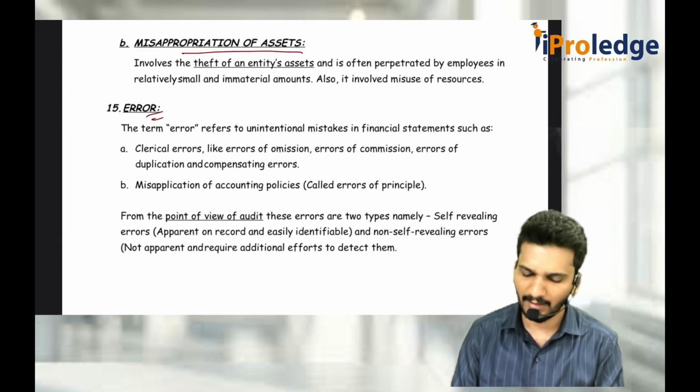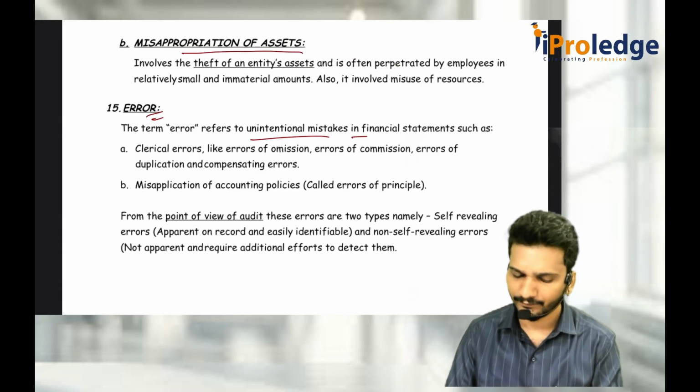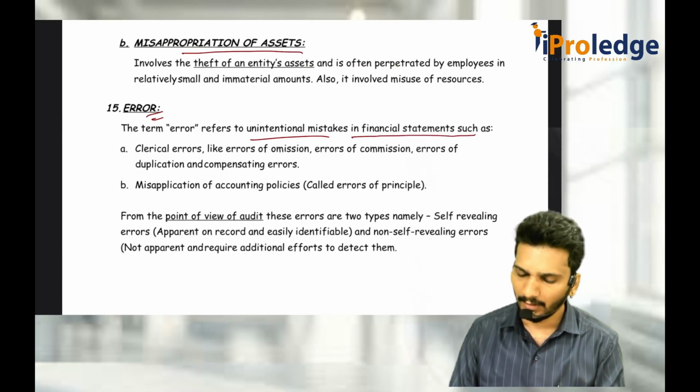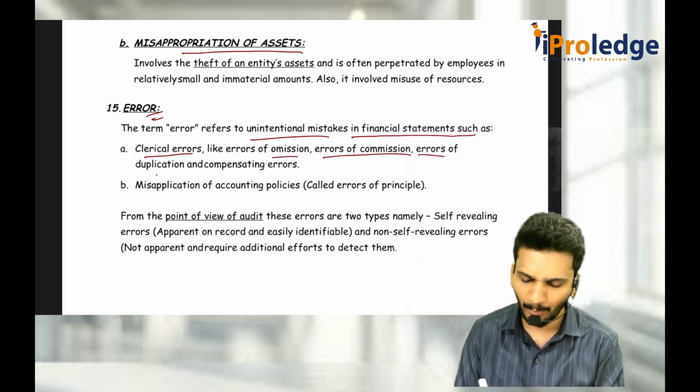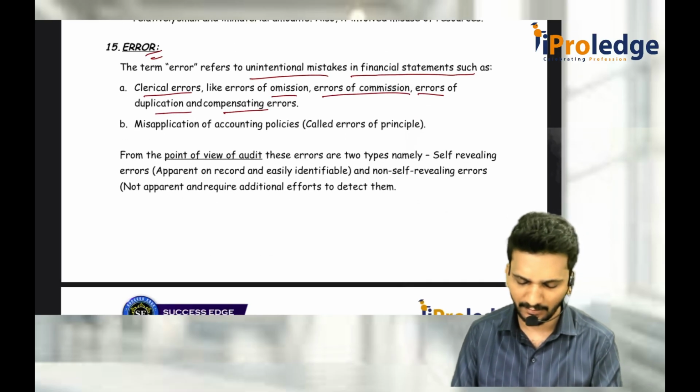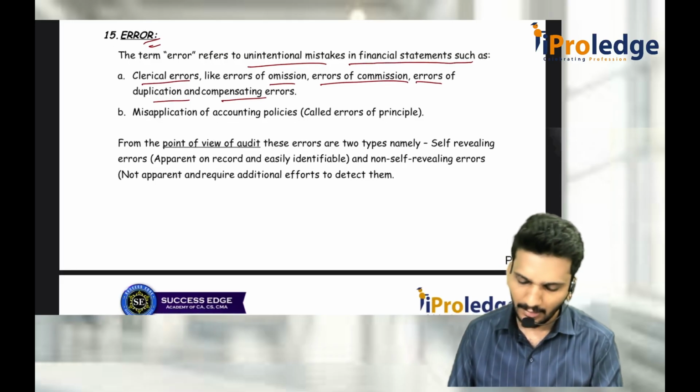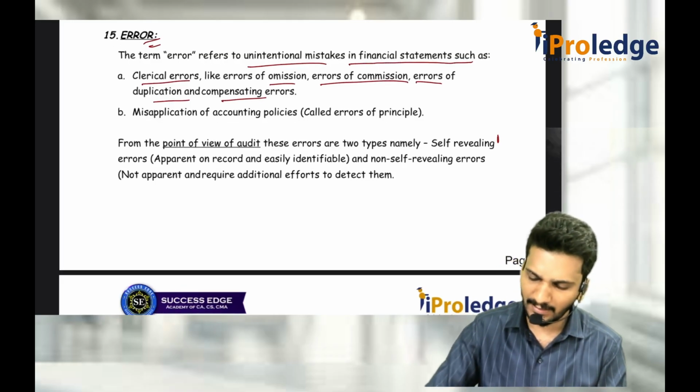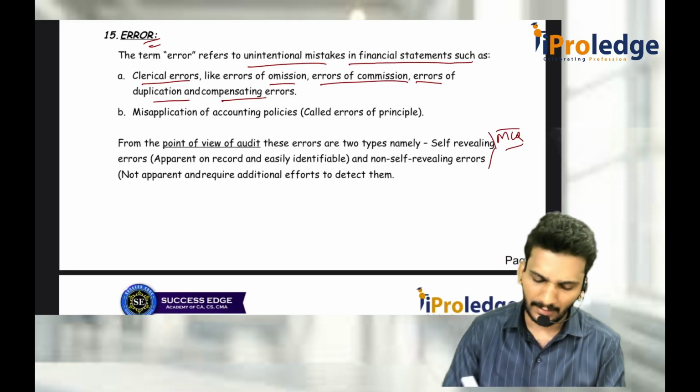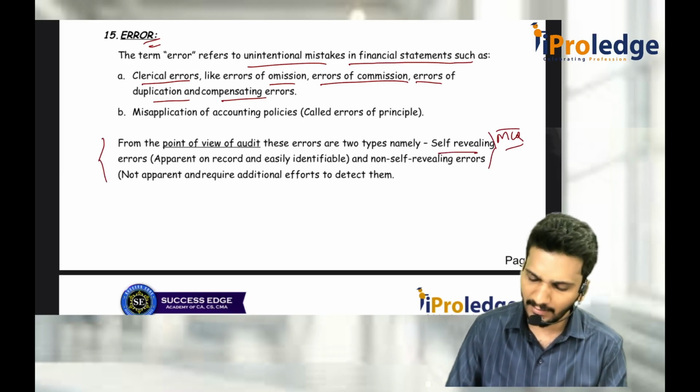Error means an unintentional act, a mistake in the financial statements, such as clerical error, omission, commission, error of duplication, compensating errors, etc. There are two types of errors. Again, this can be asked as an MCQ: self-revealing errors and non-self-revealing errors.